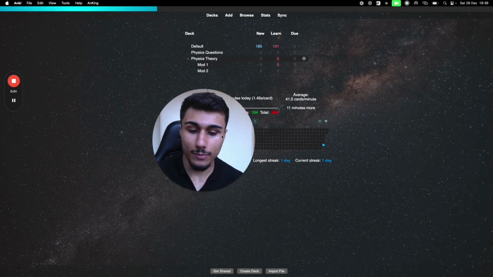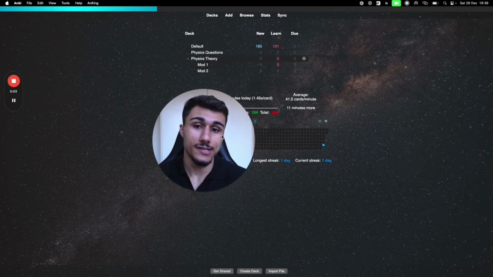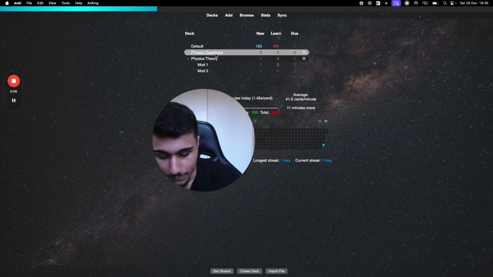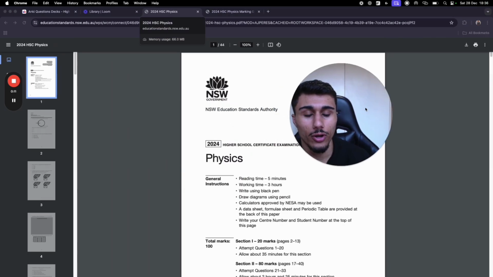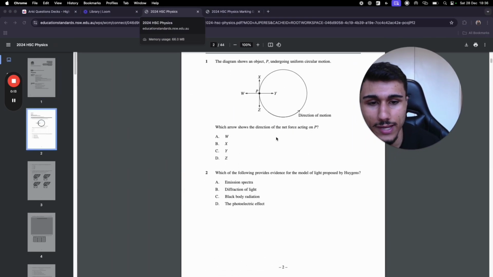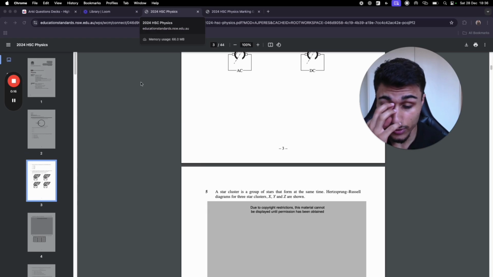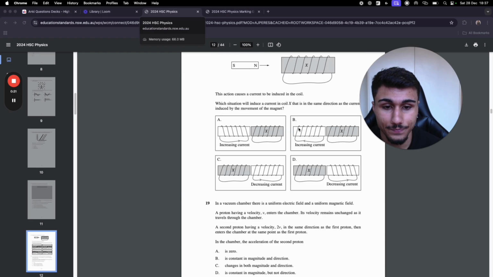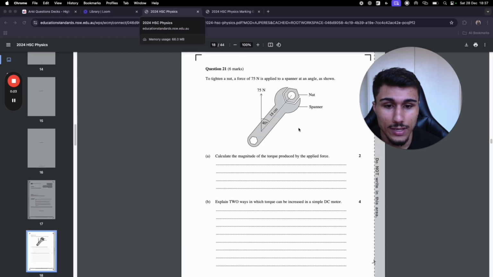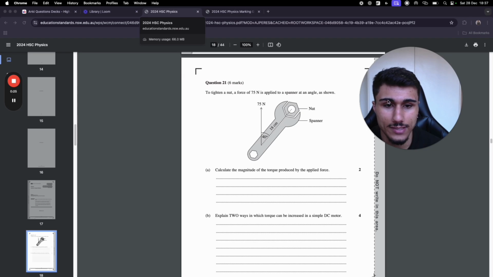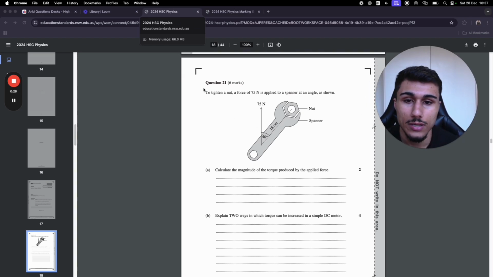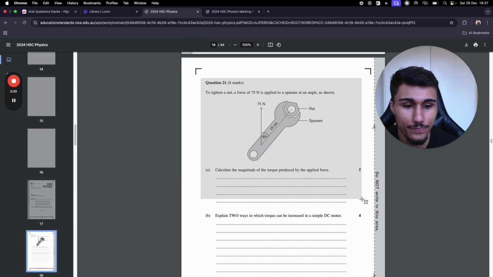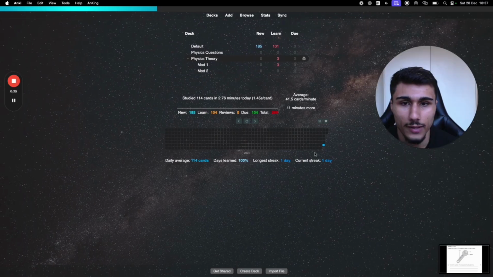All right, we're back at Anki now because I'm showing you actually how you're going to use these question decks. So physics questions, I've got my deck here. I've got the 2024 physics HSC exam. So let's pretend I'm going through this as a past paper. So I'm doing this past paper one night and I get stuck on, let's do a really easy one, let's say I get stuck on this easy torque question. Cool. So let's go to the answer. Let's have a look. Let's just screenshot it. Just like that. Go to Anki.